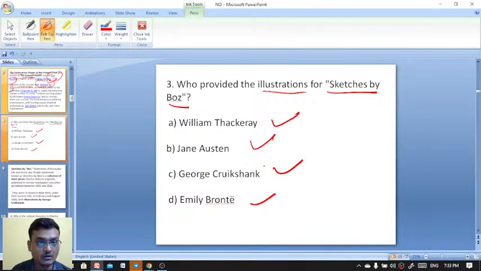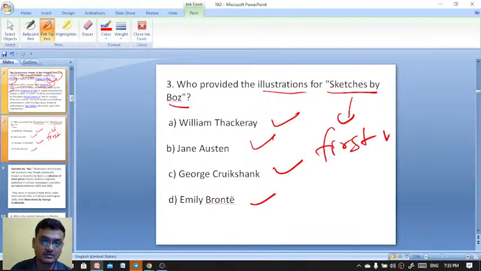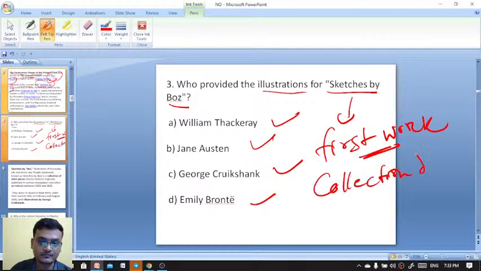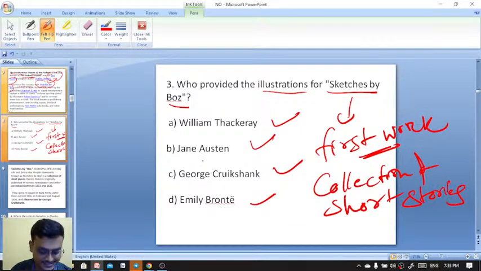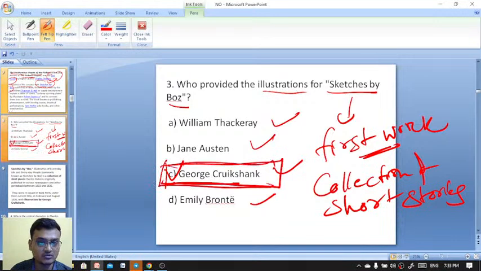This is the first work by Dickens, and it's a collection of short stories. Excellent. George Cruikshank is the right answer. It was George Cruikshank who provided the illustrations for Sketches by Boz. So here C is the right answer.